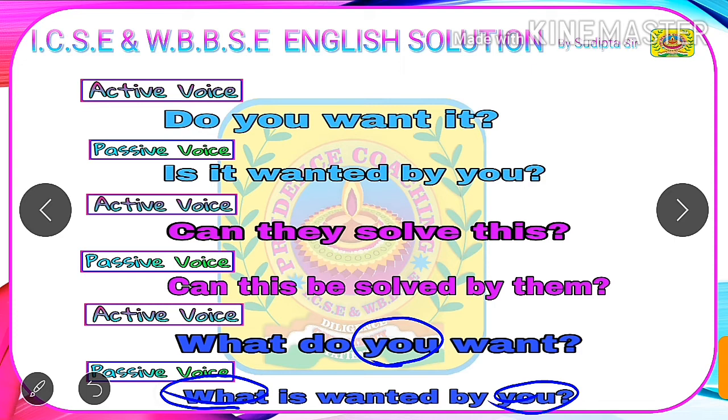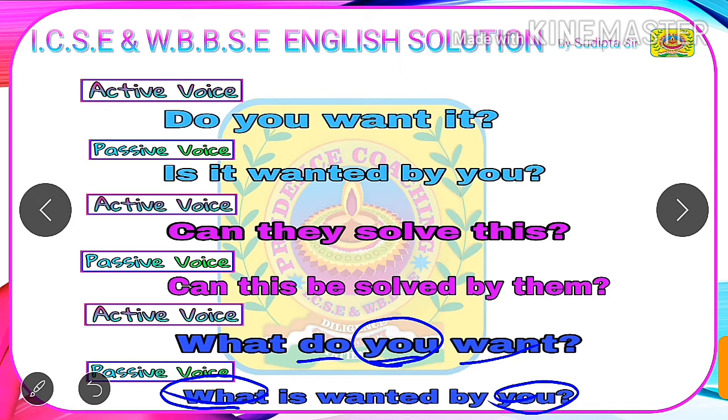After that, we will check for the tense of the verb given in active voice. If we see, we will find that the tense of the verb given in active voice is simple present tense, because the structure of simple present tense in an interrogative sentence is helping verb plus subject plus V1 form, which matches the given active voice. Now we will write the to be form of simple present tense in the passive voice.